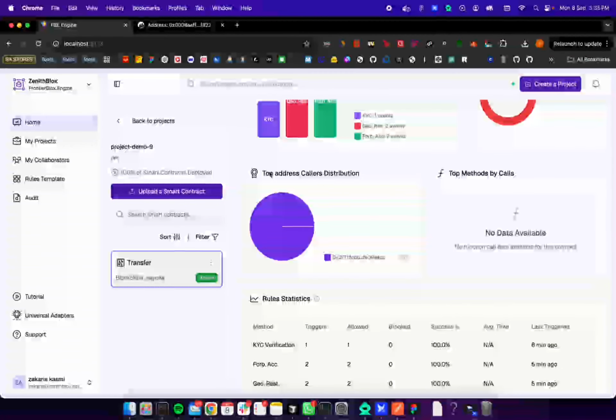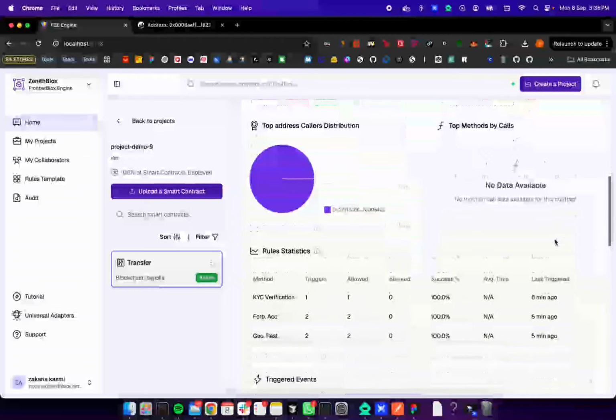We have also the top address callers distribution. So these are the top addresses that interacted with the smart contract. Any address that interacted with the smart contract is going to show up in here. And we have the method calls. There are still no method calls, so no data available.